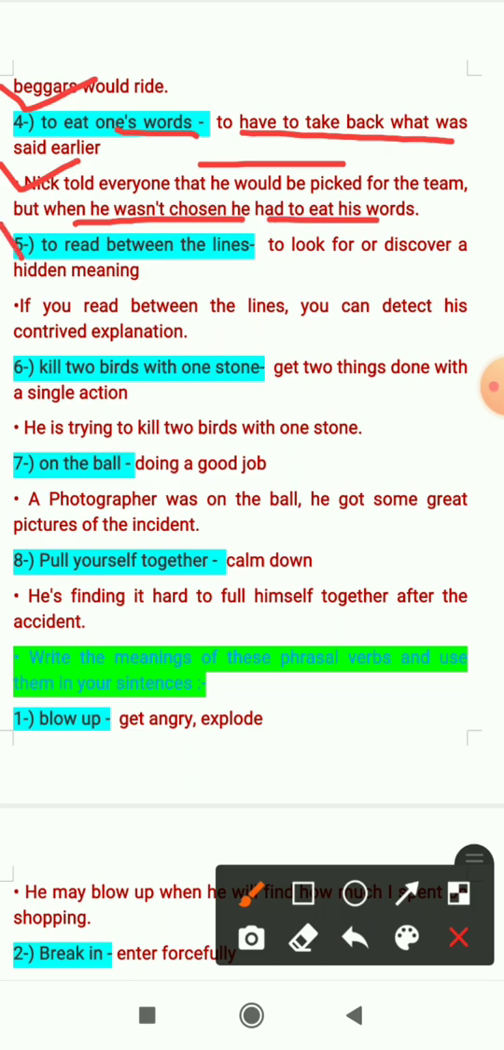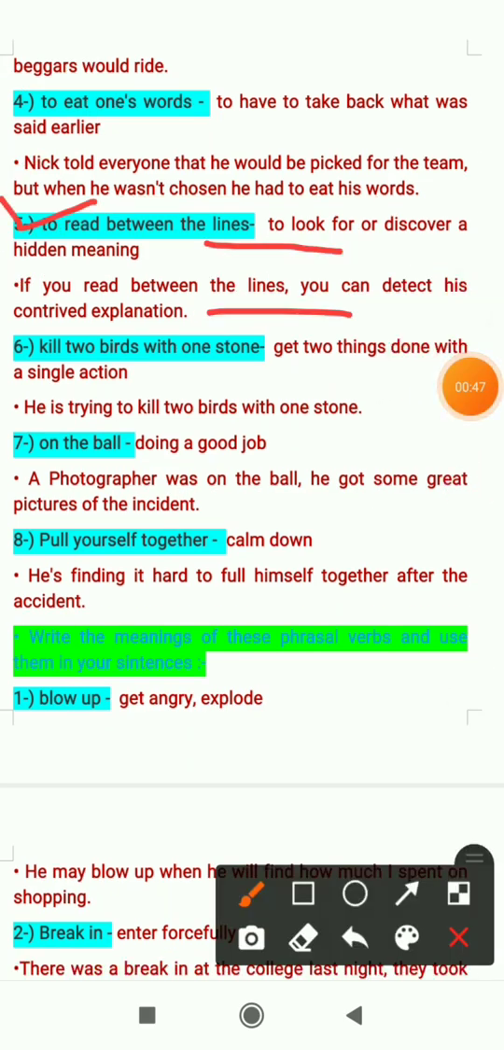Fifth one is to read between the lines. It means to look for or discover a hidden meaning. That means to discover a meaning which is hidden. Sentence is, if you read between the lines, you can detect his contrived explanation. So here contrived means imaginative. So if you read between the lines, that means if you discover the hidden meaning, you can detect his contrived explanation, his imaginative explanation.